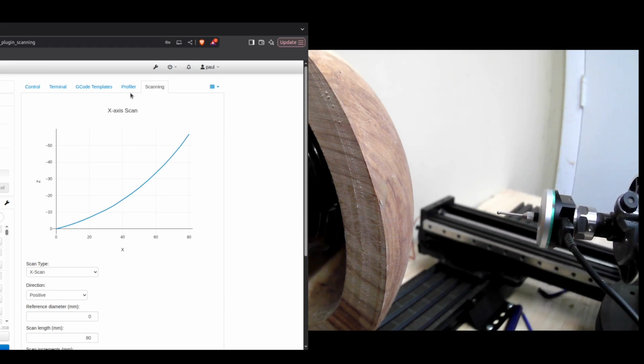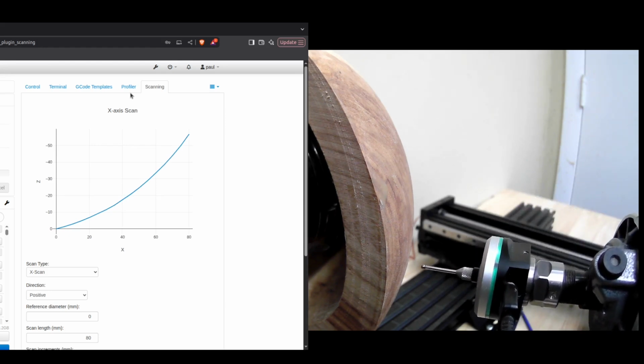And now it's going to go and do the rotation and do the next segment.